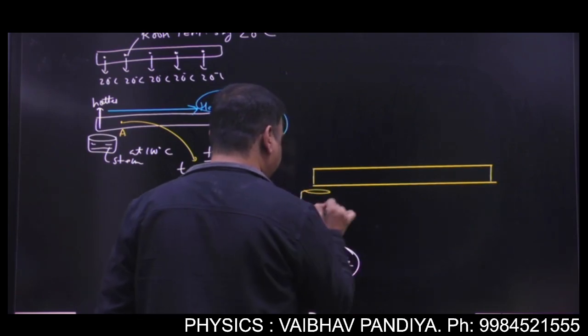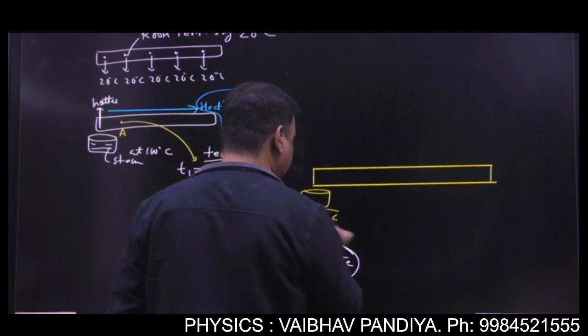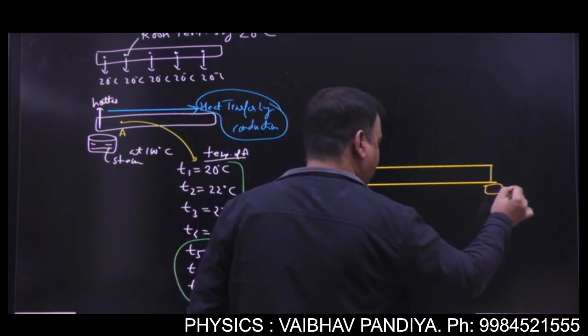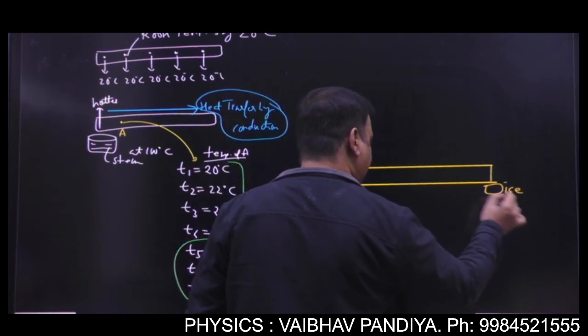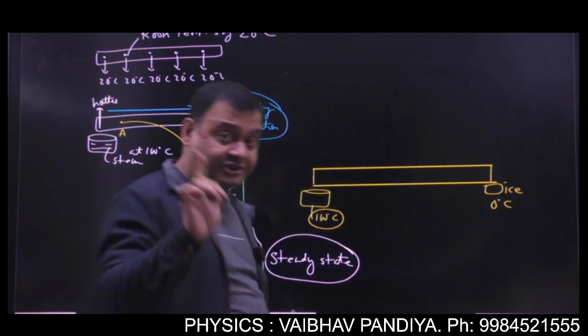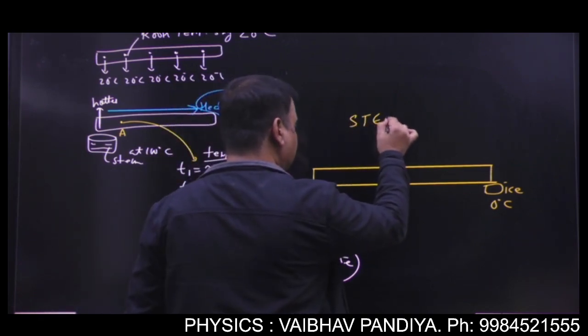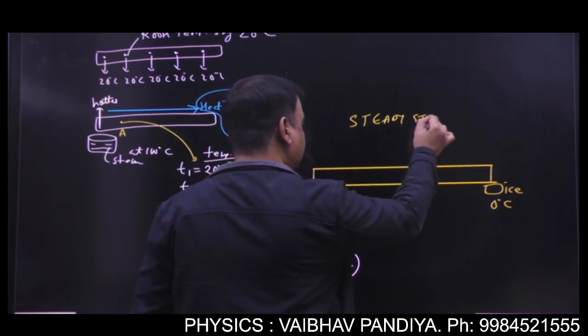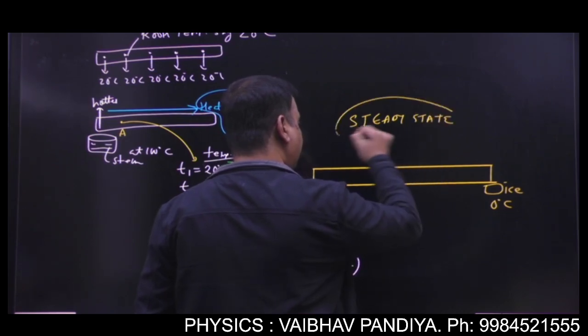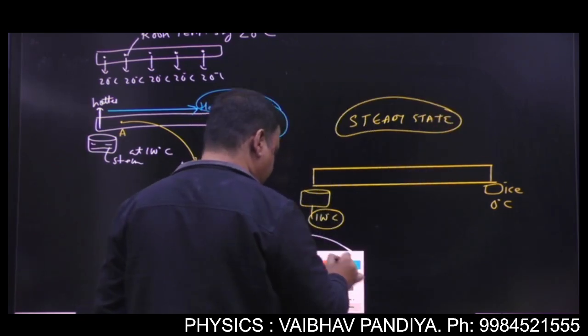Suppose here you are maintaining the temperature 100 degree. And here say we have ice blocks at 0 degree. And we are maintaining this temperature. We are not disturbing the end temperature. And the steady state has been attained. So what will happen?